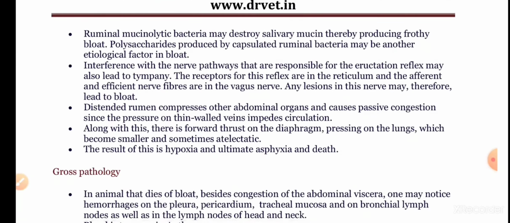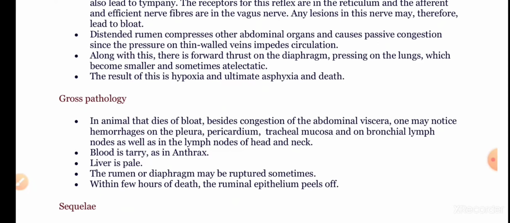The ruminal mucinolytic bacteria, which are capable of destroying salivary mucin, help in the production of froth. Ultimately, the distended rumen compresses the other abdominal organs, leading to passive congestion in the abdominal wall. There is a forward thrust leading to pressure on the diaphragm and ultimately on the lungs, which become smaller, leading to asphyxia and death.